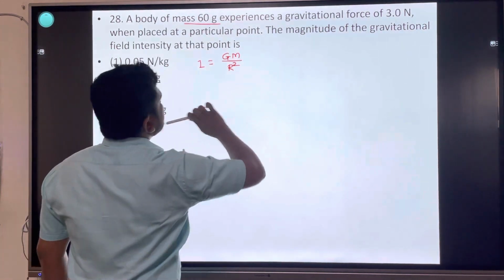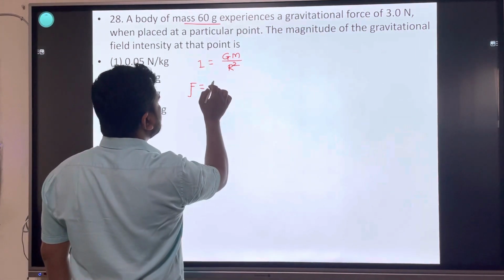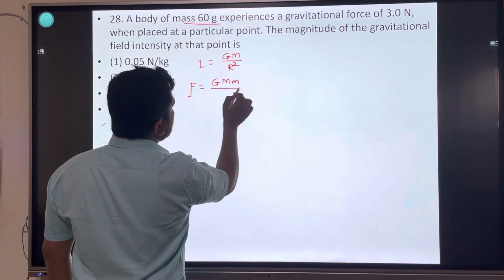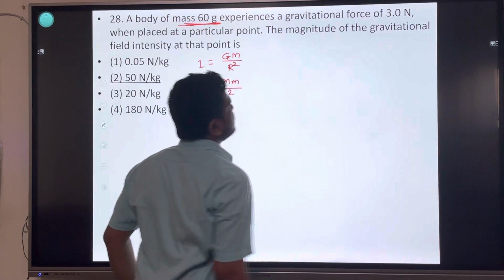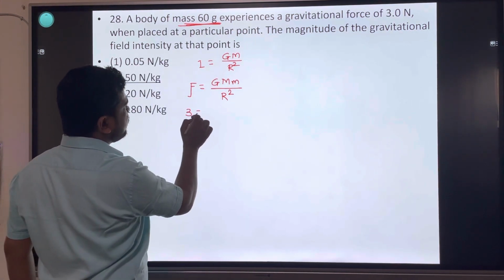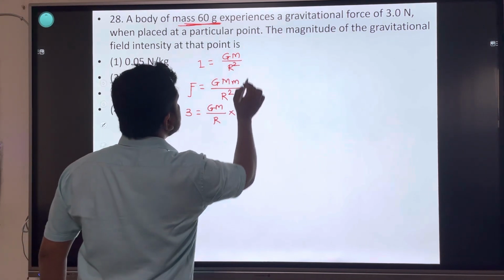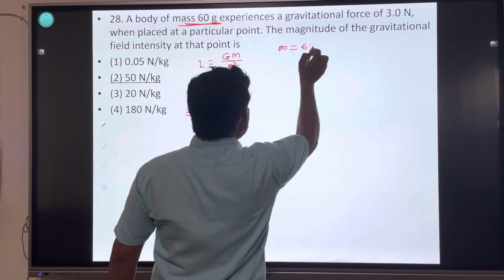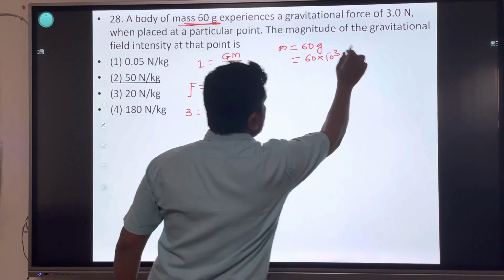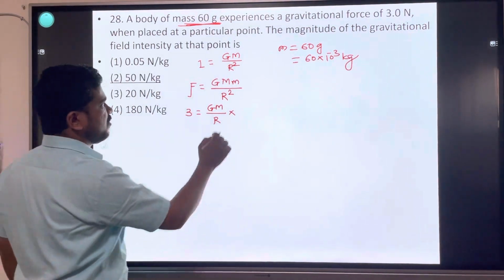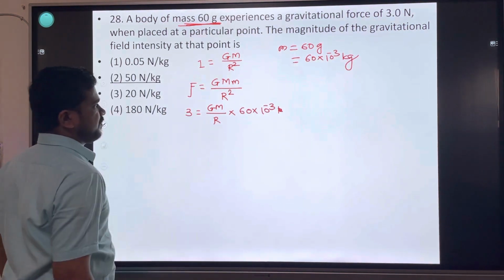Body of mass 60 gram is given. फोर्स का फार्मूला यूज करेंगे, न्यूटन्स लॉ, GM divided by r square. Because mass and force are given, force है 3 न्यूटन is equal to GM divided by r square into m. Small m, ऑब्जेक्ट का मास 60 ग्राम है, उसको केजी में करो: 60 into 10⁻³ किलोग्राम.